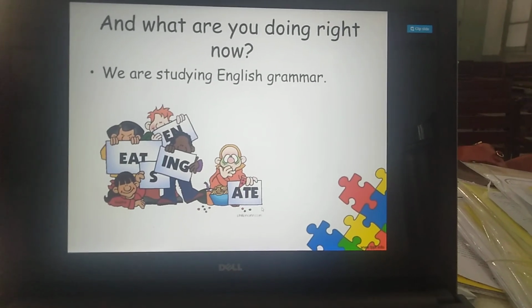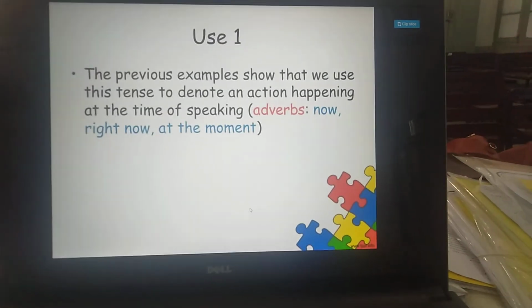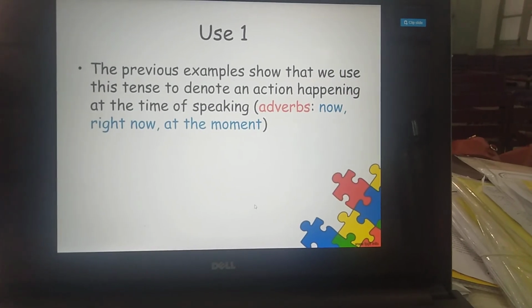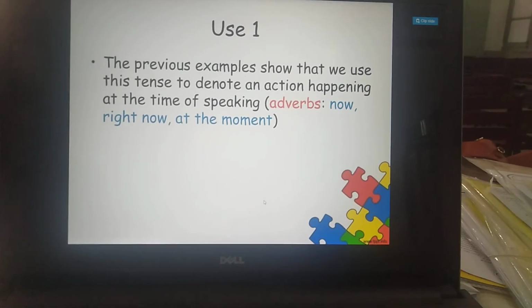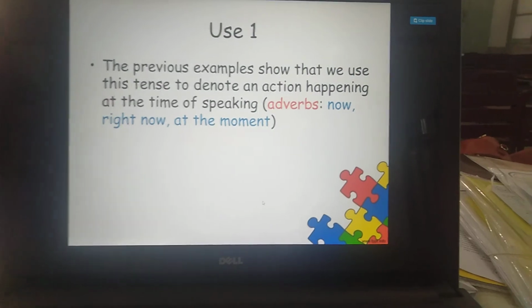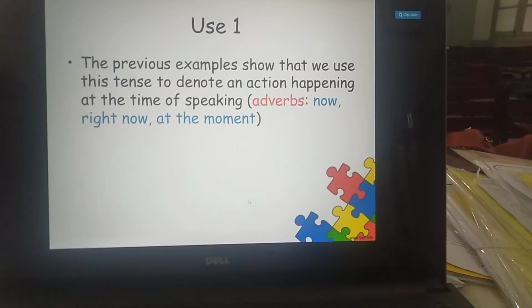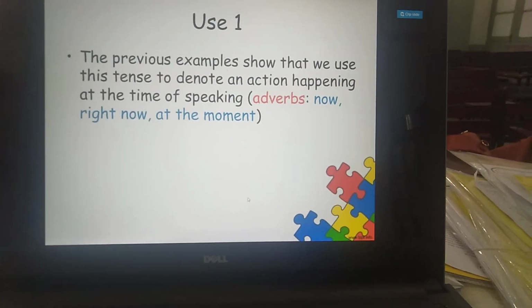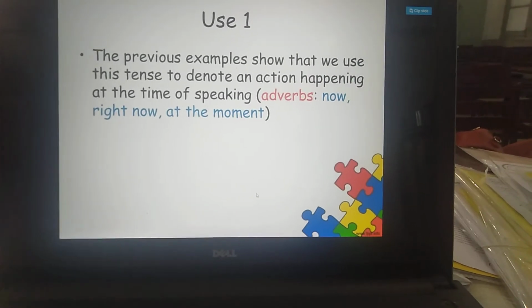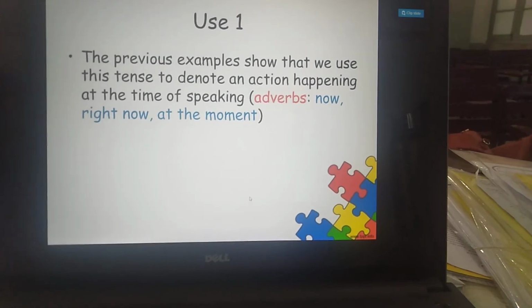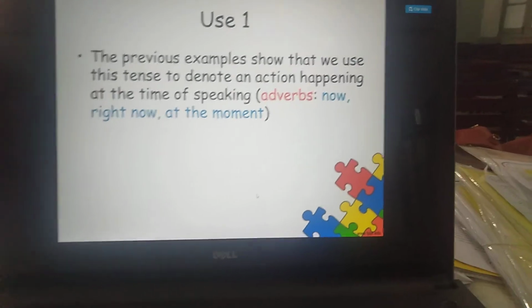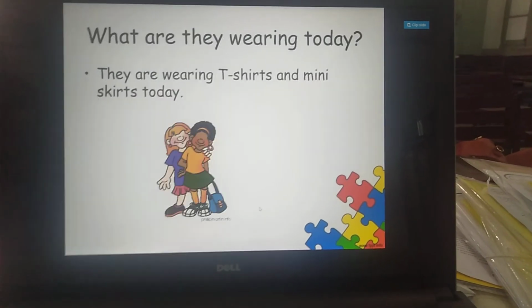We are studying English grammar. So from these examples it's clear that the present continuous tense is used for actions which are going on, or which are in process, or which are continuing even at the time of your speaking. When you are speaking about them, they are still continuing. So for such actions we use the present continuous tense.